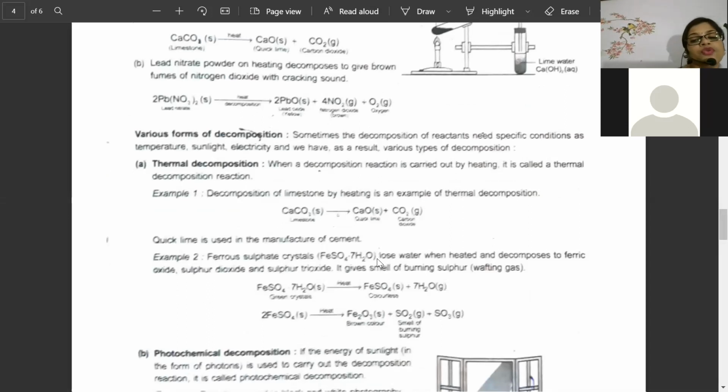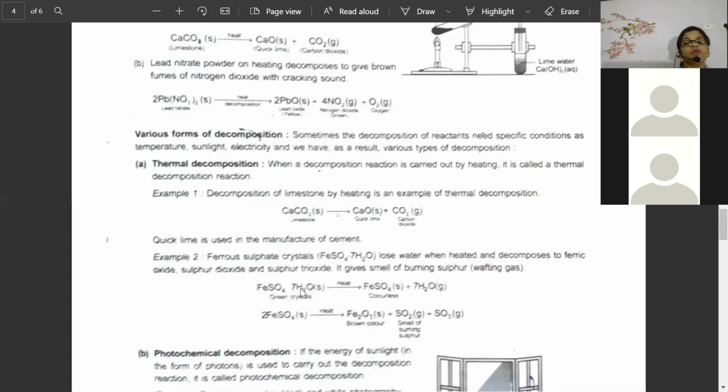Okay, so what you have to do is, when you heat ferrous sulfate crystal, what will happen? The water which is present in the crystalline, hydrated form will get released. So it is again a type of thermal decomposition, because here heat is needed. But once the water molecule comes out, ferrous sulfate will be heated further. When it is heated, it will break into ferric oxide with sulfur dioxide and sulfur trioxide.